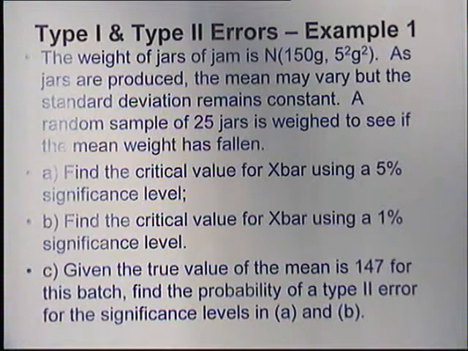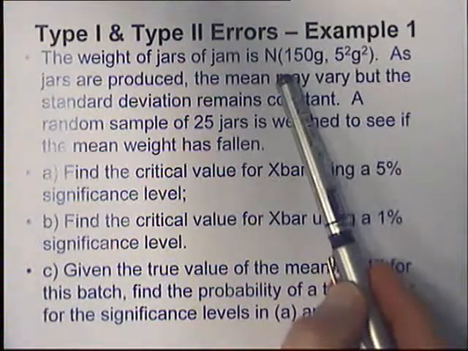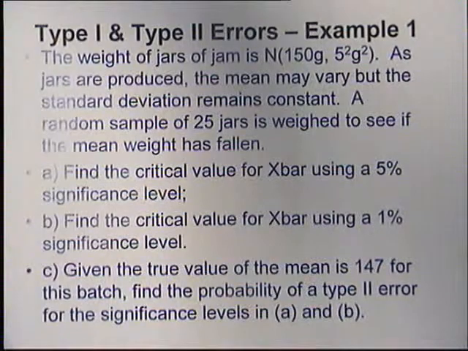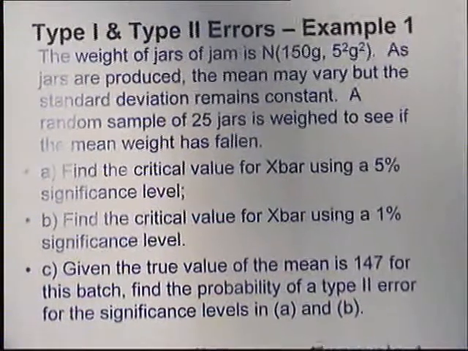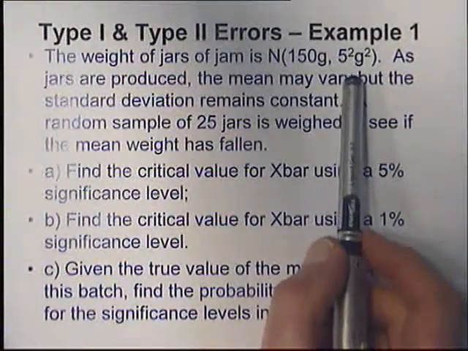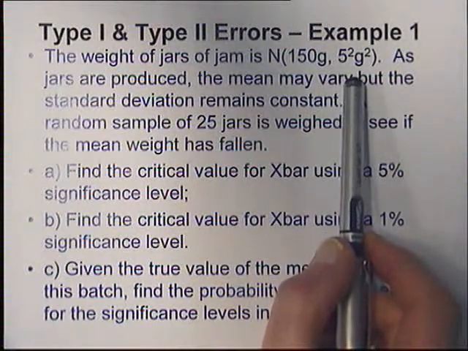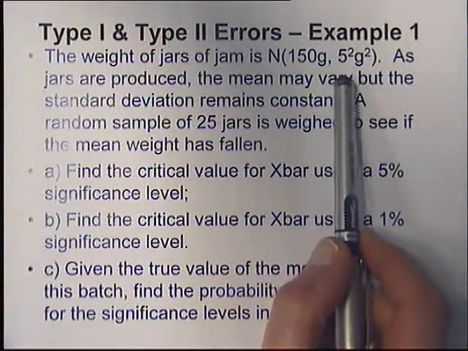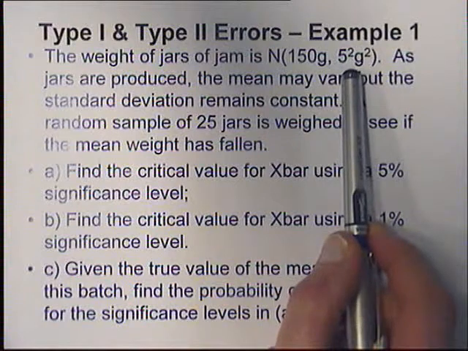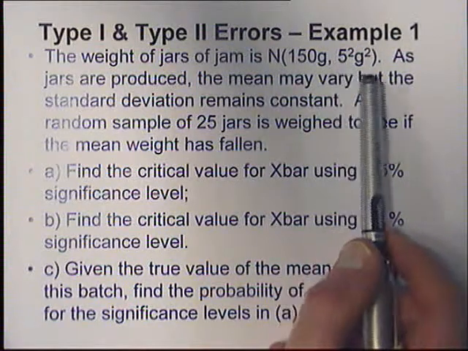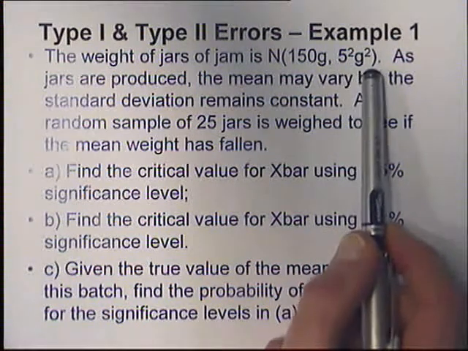Right, this is the first example we're going to look at. We've got weights of jars of jam, normally distributed, with a mean of 150 grams and a variance of 5 squared grams. Squared, yes. So the standard deviation is 5 grams. We always put the variance up here. That's 5 squared, so the units for the variance will be in grams squared.